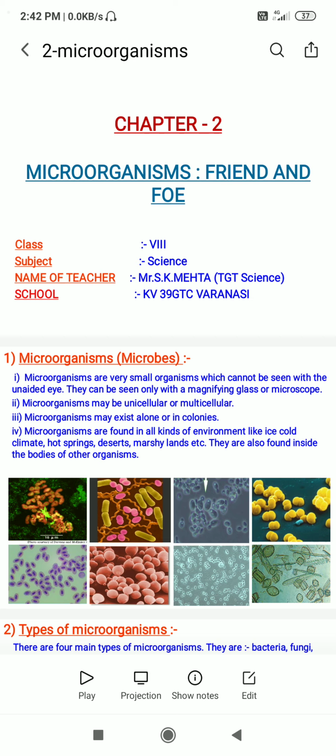Microorganisms are found in all kinds of environments like ice, cold, hot springs, deserts, and marshy land. It means they can survive in a wide range of conditions. They are also found inside the body and outside the body.